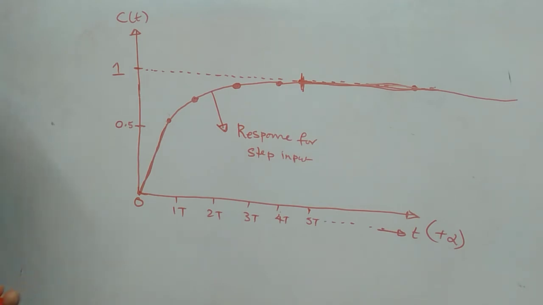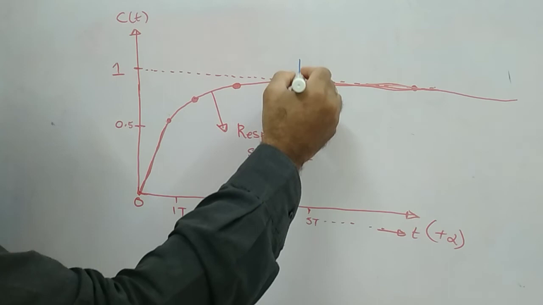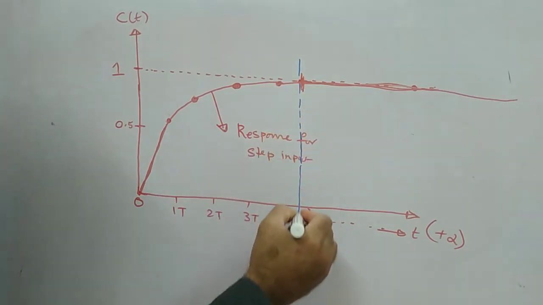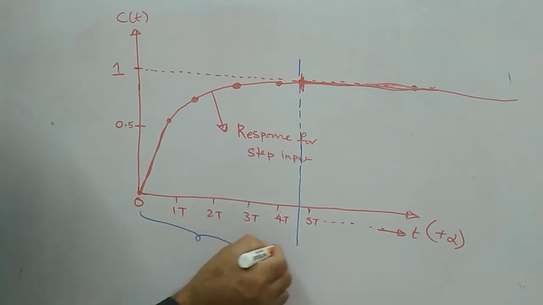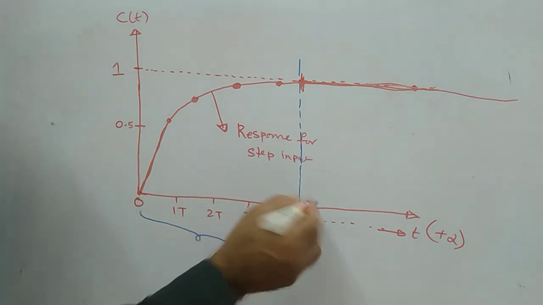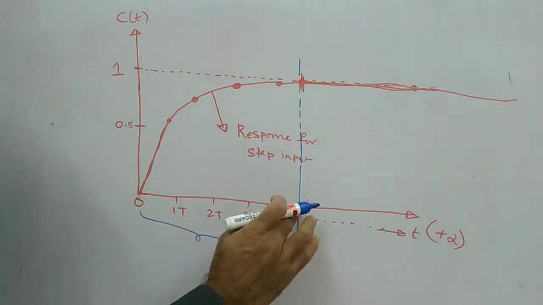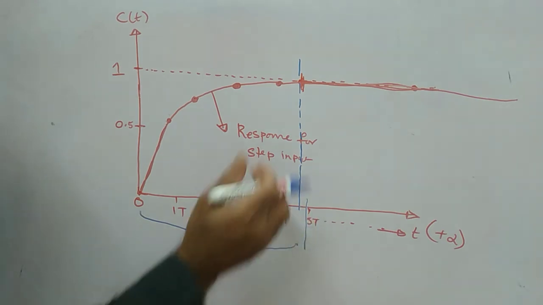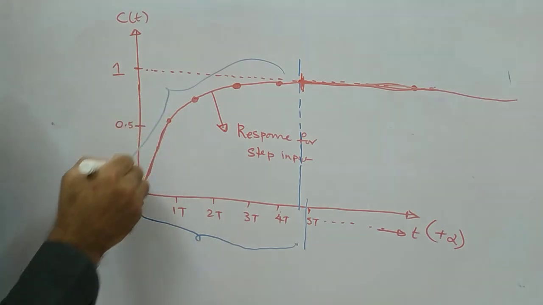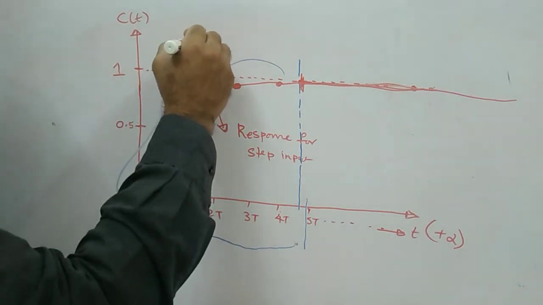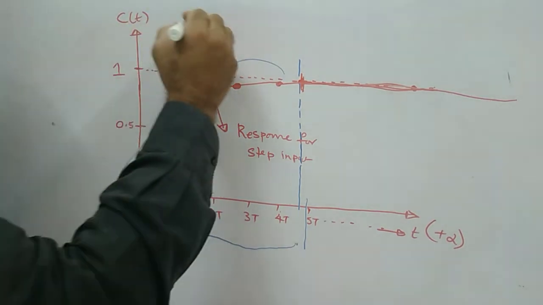So this is what I can show you: before this portion, the graph which is available in this area from 0 up to maybe 5t, this response is called the transient response.